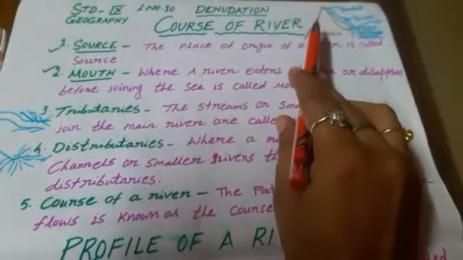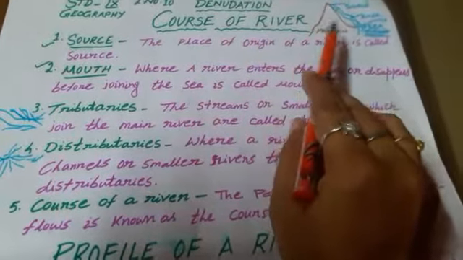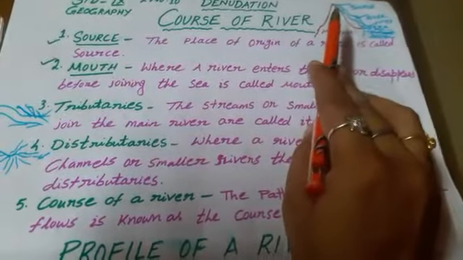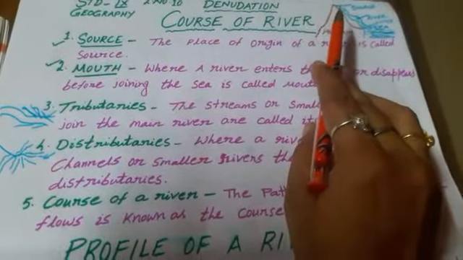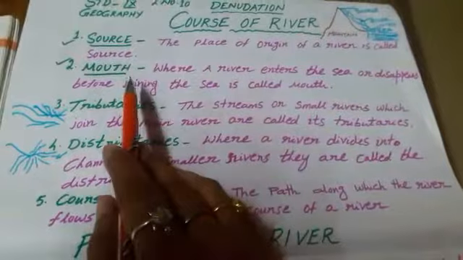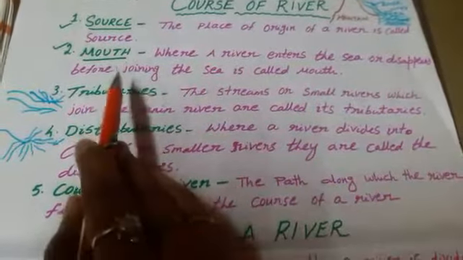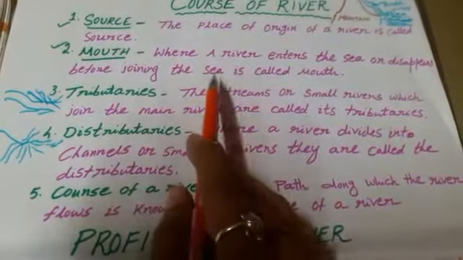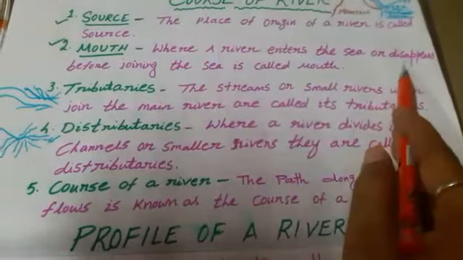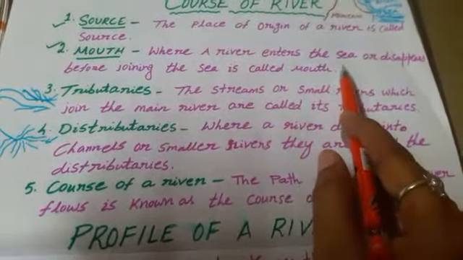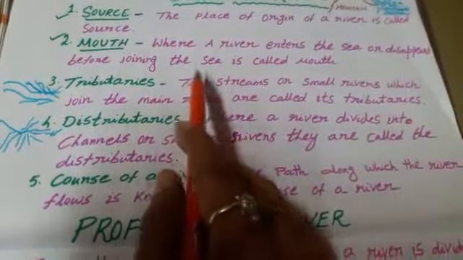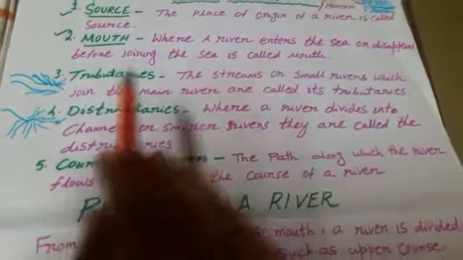Source. What do you mean by source? The place of origin of a river is called source. Mountain is a source of a river. Mouth. Where a river enters the sea or disappears before joining the sea is called mouth.